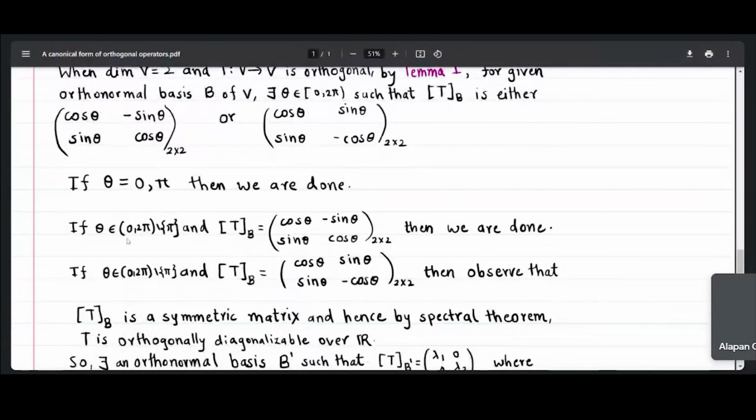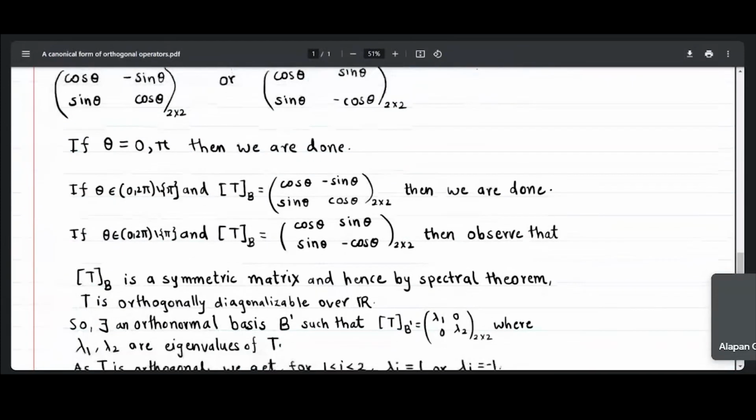Whenever theta is from this set, open interval 0 to 2 pi minus singleton pi, and if the matrix of T with respect to that basis is a rotation matrix, we are good because we wanted that only. So if this is not the case and the matrix of T with respect to that basis is a reflection matrix,